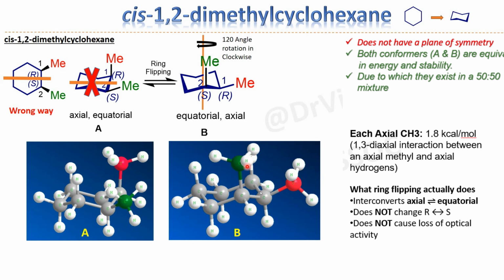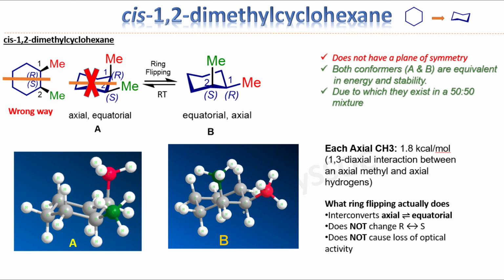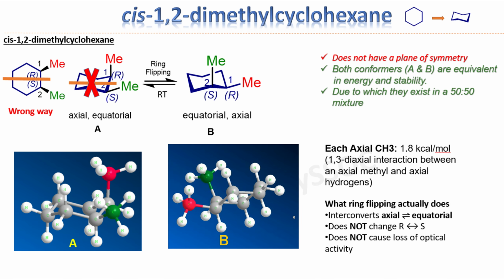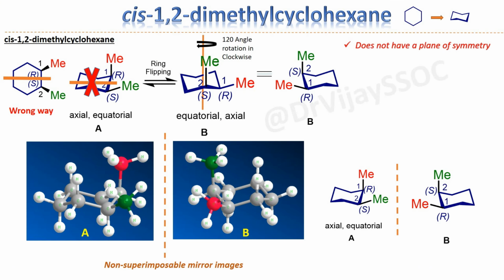To check this relationship, I have to rotate conformer B around the y-axis by 120 degrees. So let's see in the 3D view. Now I am going to rotate this molecule 120 degrees around the y-axis in the clockwise direction, and let's see what we will get. So this is 60 degrees and this is 120 degrees. Now let me align it properly. Okay. Now you can see that after 120-degree rotation, conformer B can be written in this form also.